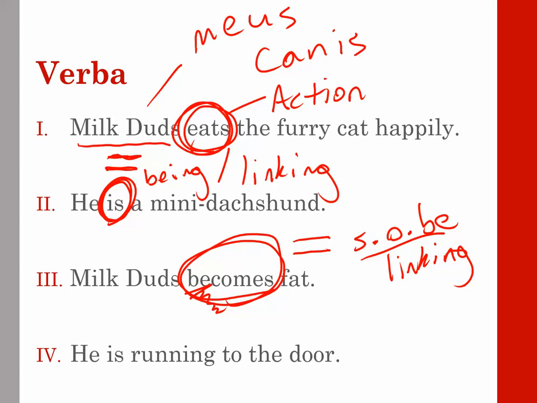Quator, 4. He is running to the door. Well, you guys probably already picked out running is an action, right? It's something we can do. But there's also the word is here. So what's it doing? It's not standing alone. Nothing is something else. There's no state of being. But it's working with this running word. So that means that is a helping verb. Helping verbs usually work with action verbs, and they help the action progress. He is running. He is progressing, right? He's going to the door.